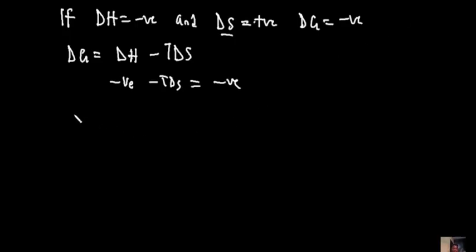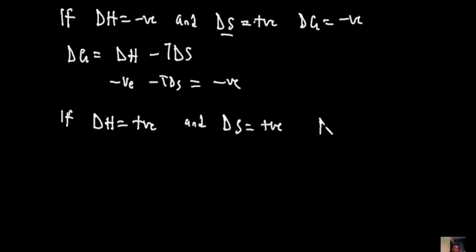So let's do our analysis. At what temperature are we going to have a negative change in Gibbs free energy for this reaction to be spontaneous? If ΔH is positive and ΔS is positive too, ΔG would be negative when? Let's find out.